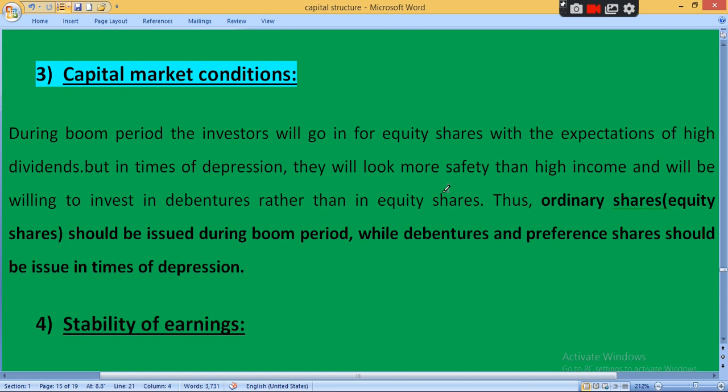Clear, there are more chances of profit for the company in a boom period. So if the company makes more profit, the company is able to provide a higher rate of dividend to its equity shareholders. So with the expectation of high dividend, investors prefer to invest in equity share during the boom period. But in the time of depression, that is recession, when prices are continuously reducing, they will look for more safety than high income.